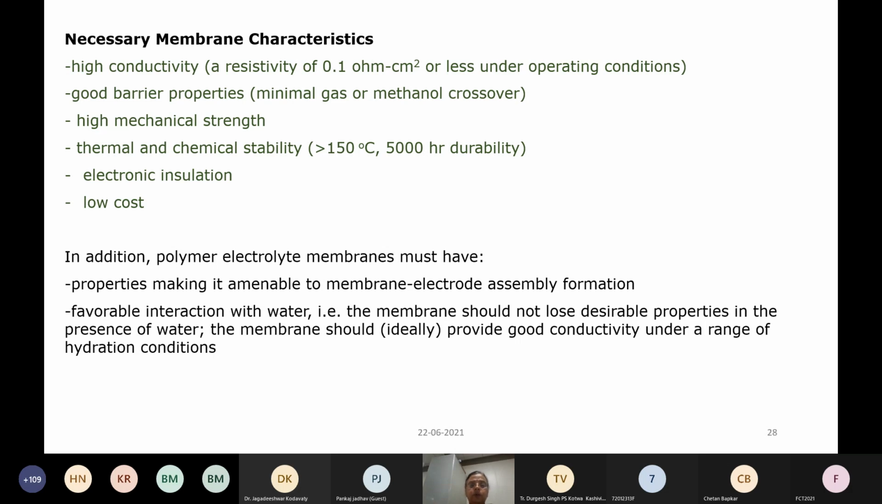Apart from this, you also need certain properties, like you should be able to make a membrane electrode assembly with it, and it should have favorable interaction with water. That is, once product water is formed, it should not lose all its strength and stability. So all these things have to be considered while designing the membrane.